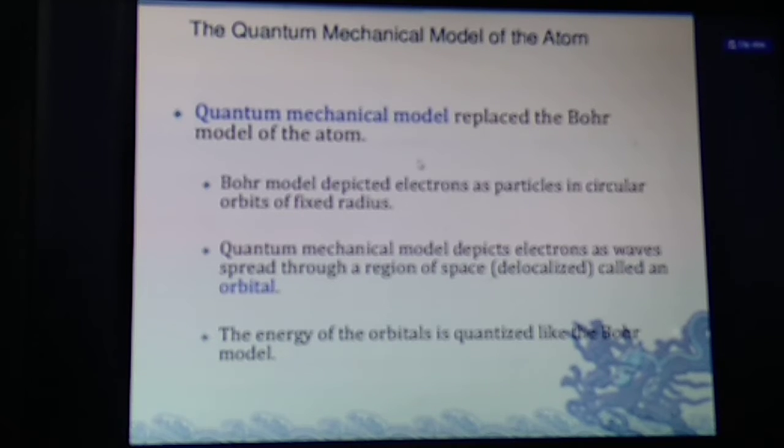Classical model and quantum mechanical model, students. So the quantum mechanical model replaces the Bohr model of the atom. This is a very, very important thing. The quantum mechanical model depicts electrons as waves spread through a region of space called an orbital. Students, you know what is orbit, what is orbital. Orbital is the three-dimensional space around the nucleus where the probability of finding the electron is maximum. So what is orbit? It is the circular path around the nucleus. And what is orbital? It is the three-dimensional space around the nucleus where the probability of finding the electron is maximum.